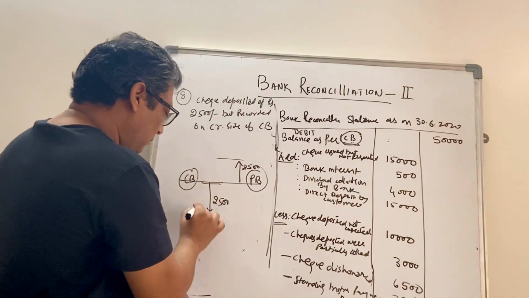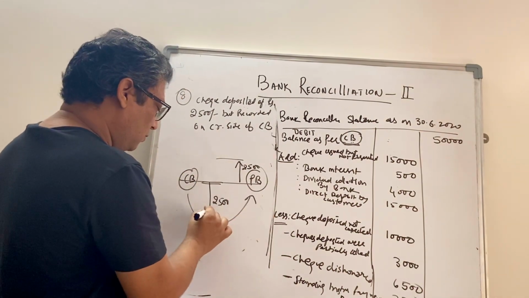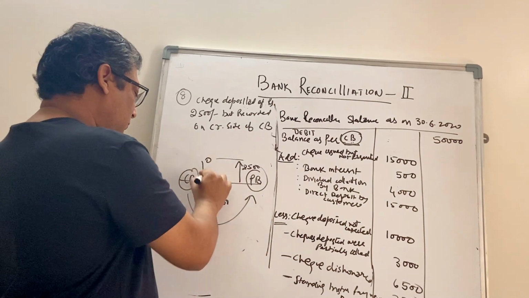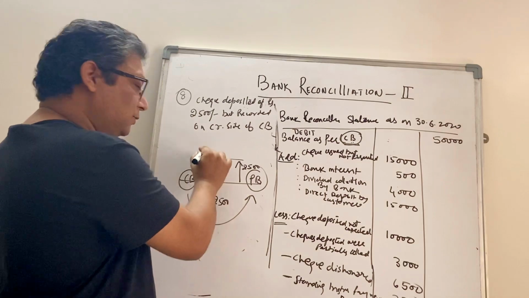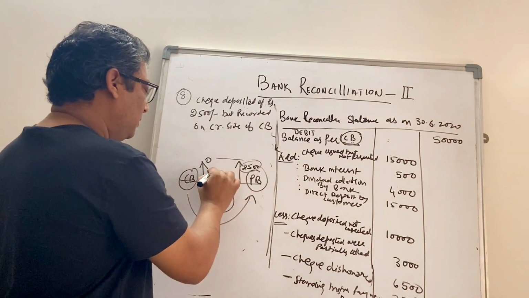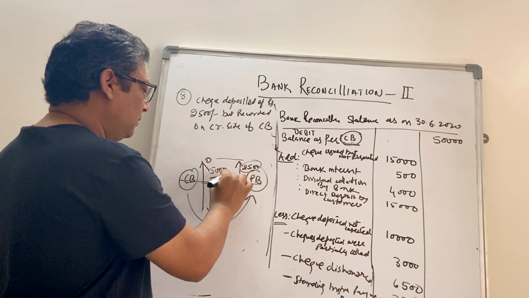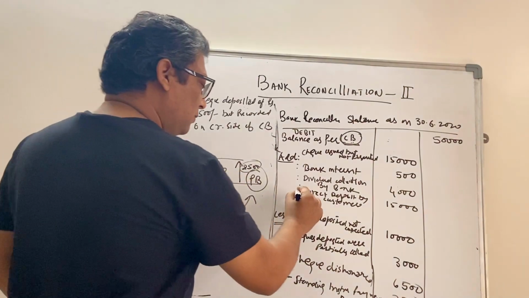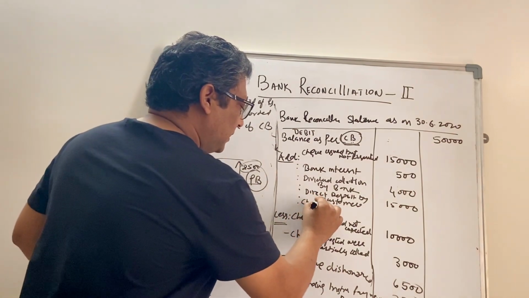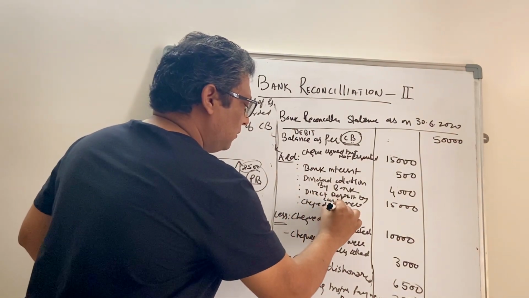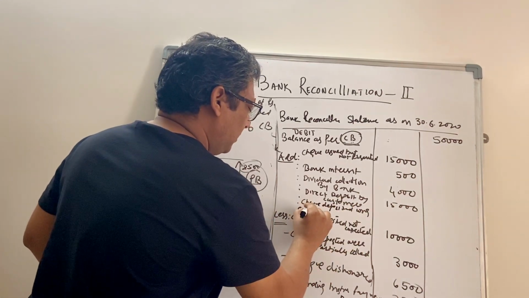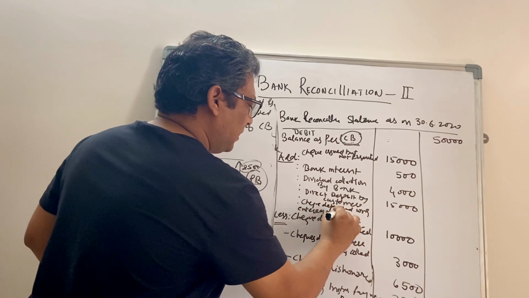So you are moving from cash book to passbook, and your gap is this much. What you will do, you will add this much money. So 2,500 plus 2,500, so 5,000 will be added back, right? So here we'll say check deposited wrongly entered in credit side.